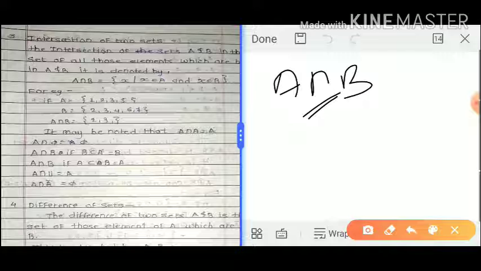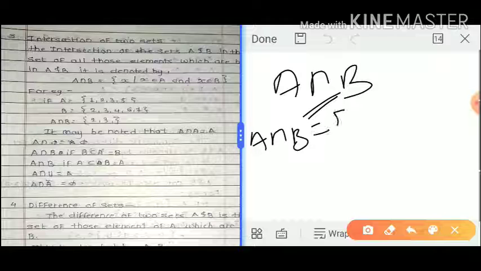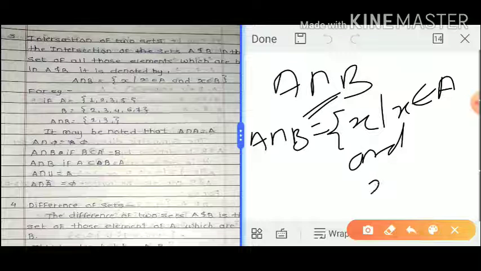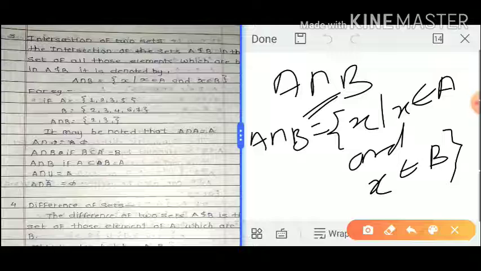The syntax is A intersection B equals the set of x such that x belongs to A and x belongs to B. If an element is in both sets, we consider it a member of A intersection B.